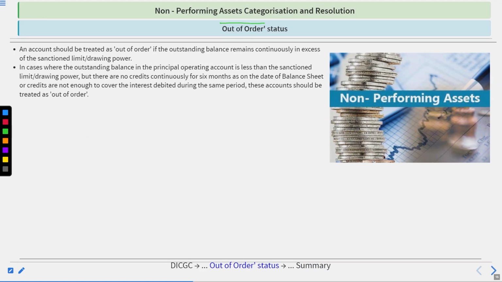Now, what is the out of order status? An account should be treated as out of order if the outstanding balance remains continuously in excess of the sanctioned limit or drawing power. In cases where the outstanding balance in the principal operating account is less than the sanctioned limit or drawing power, but there are no credits continuously for six months as on the date of the balance sheet, or the credits are not enough to cover the interest debited during the same period, these accounts should be treated as out of order.